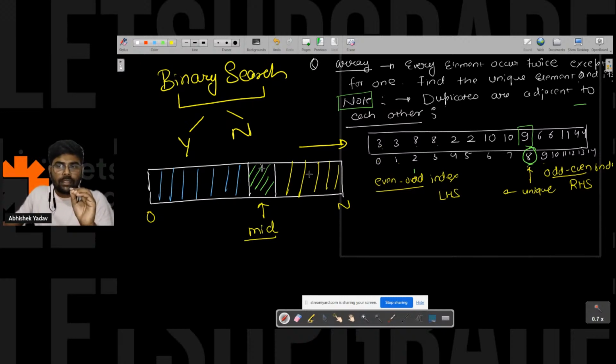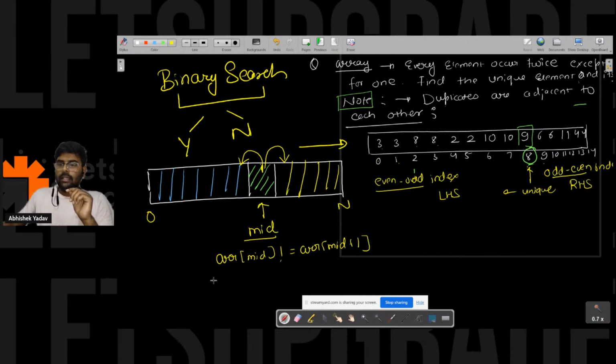You will check whether this element is not equal to the previous one and not equal to the next one. So you will write: ARR of mid not equal to ARR of mid plus 1, and ARR of mid not equal to ARR of mid minus 1.